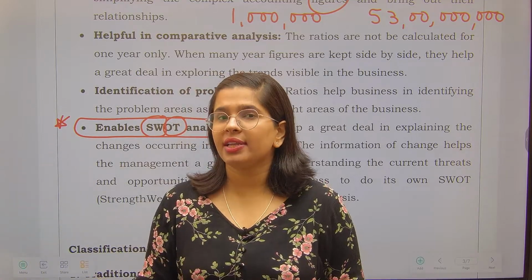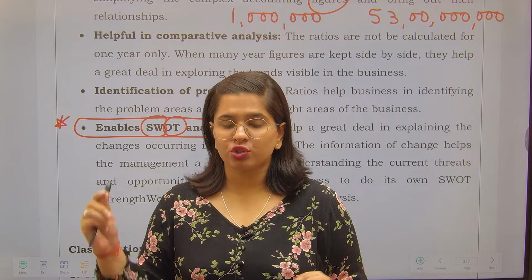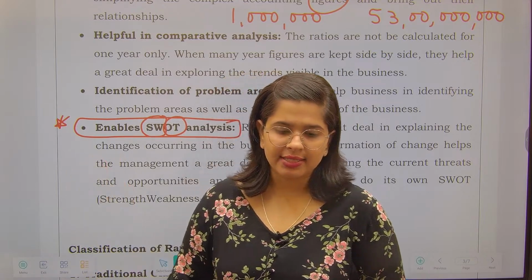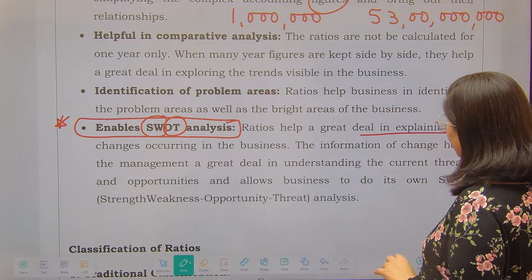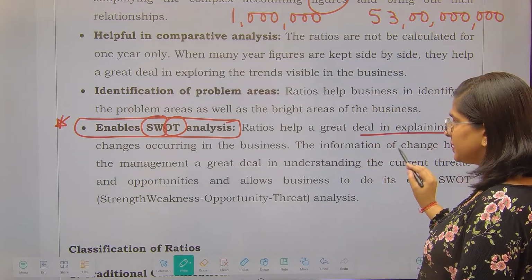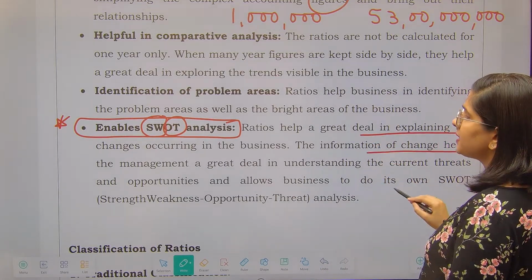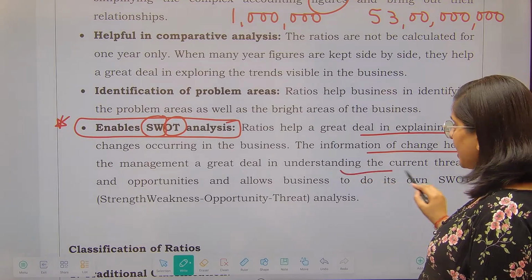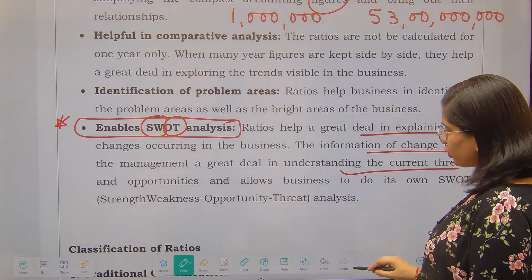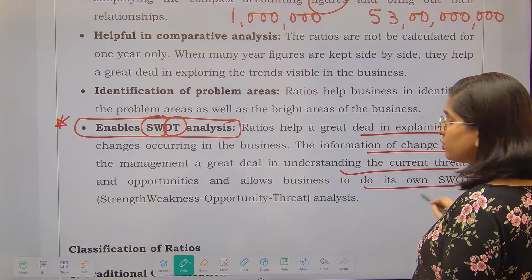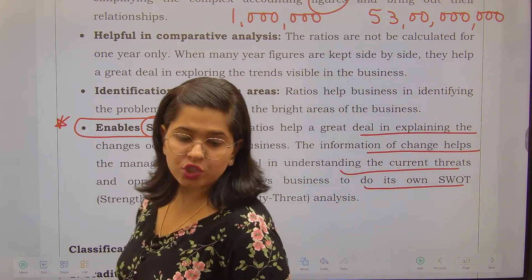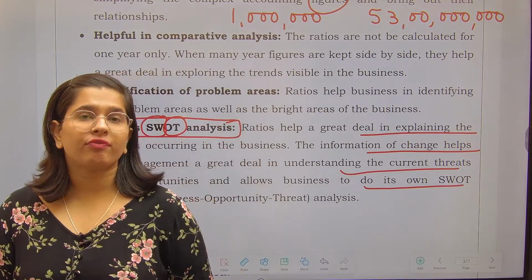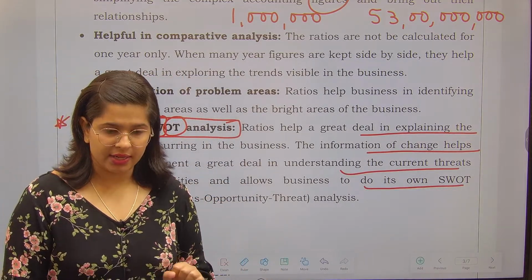I do not have any sort of control onto this. So this is called as a SWOT analysis. So ratios also help a great deal in explaining the changes in the business. The information of change helps the management to understand the current threats and opportunities and allows the business to do its own SWOT analysis. So this is also a prime objective of calculating accounting ratios.